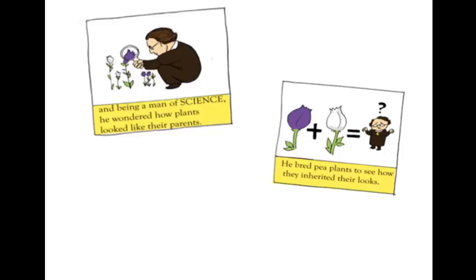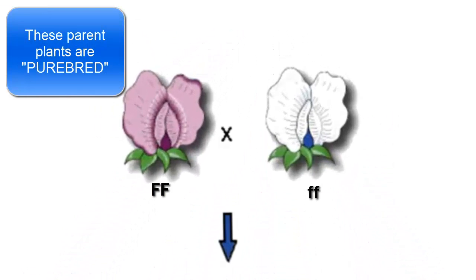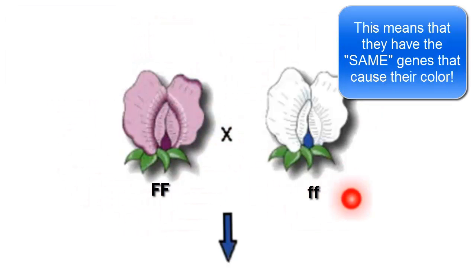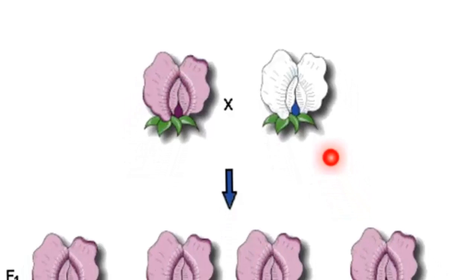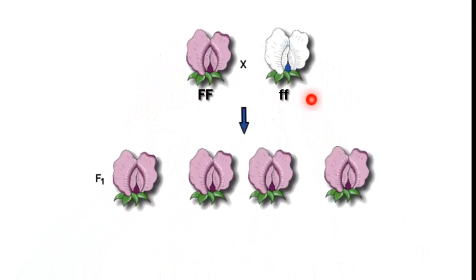And so he decided to do an experiment. He took a purple pea plant and cross-pollinated it with a white pea plant, and that started his experiment. Here is the purple pea plant that he took and the white pea plant, and he cross-pollinated them, meaning he took the pollen from one and put it on the female part of the other so that they would mate. And when he planted the seeds from those two cross-pollinating plants, he noticed that all of the offspring looked like just one of the parents.